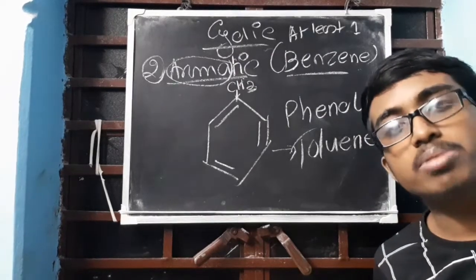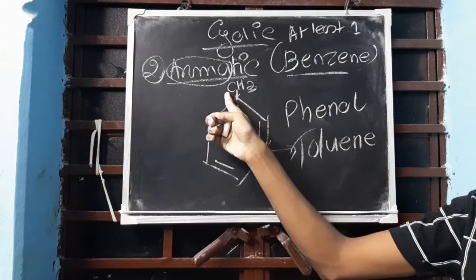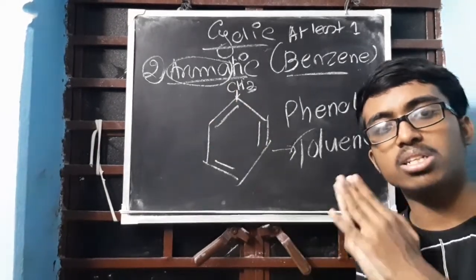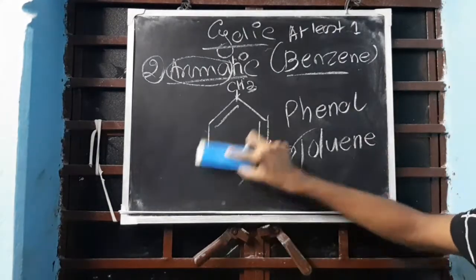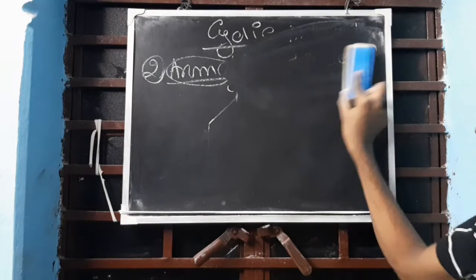No need to worry, I am just giving examples. Instead of hydrogen on this benzene, you add a CH3 group, toluene; you add an OH group, phenol. Two benzene rings combined together is naphthalene. Okay, aromatic compound chapter closed. Now forget about aromatic compounds.